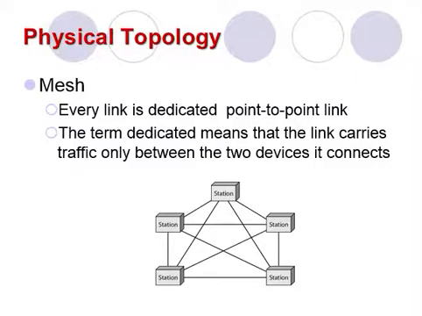I will move to the first topology, which is mesh topology, in which every device has a dedicated point-to-point link to every other device. The term dedicated means that the link carries traffic only between the two devices it connects.